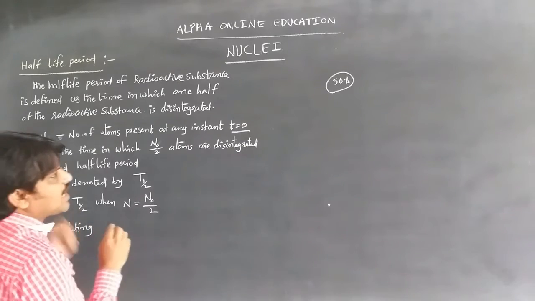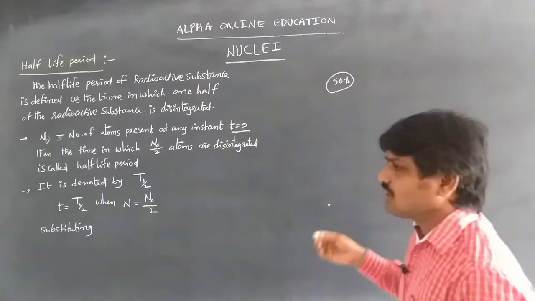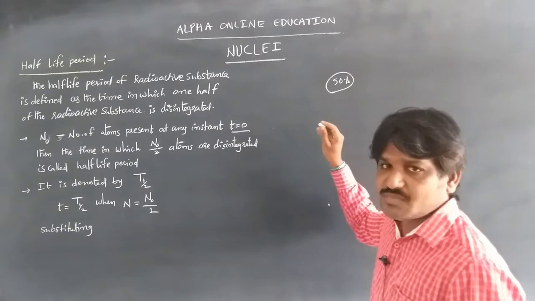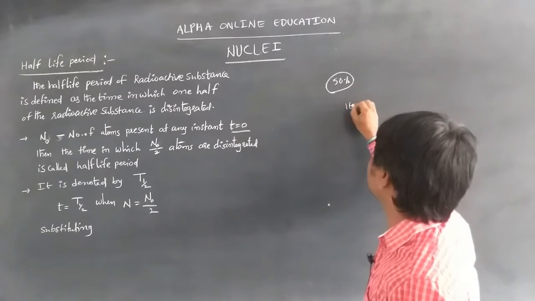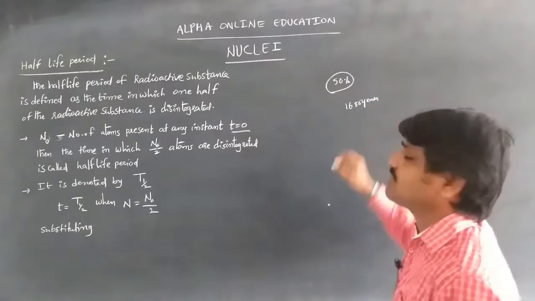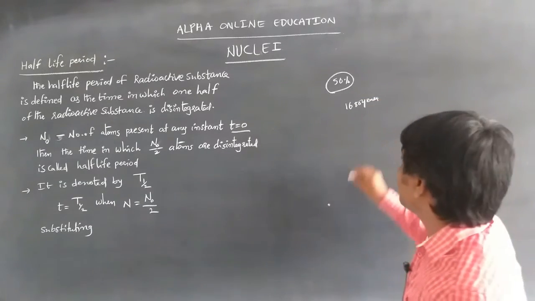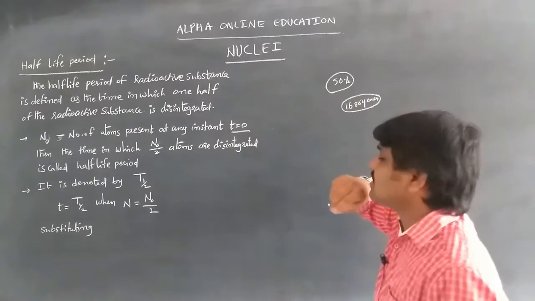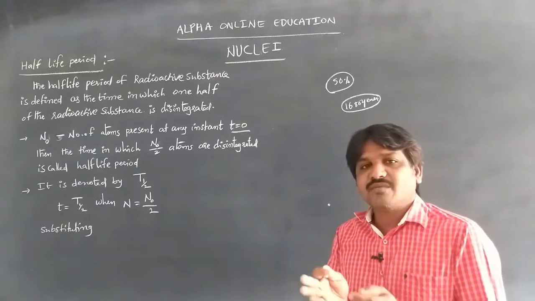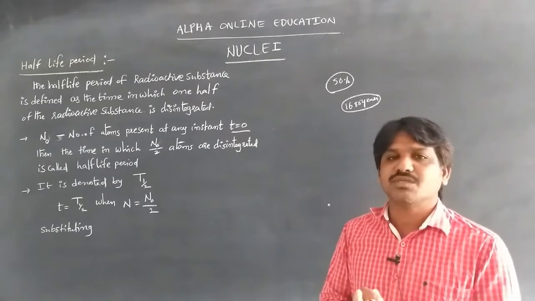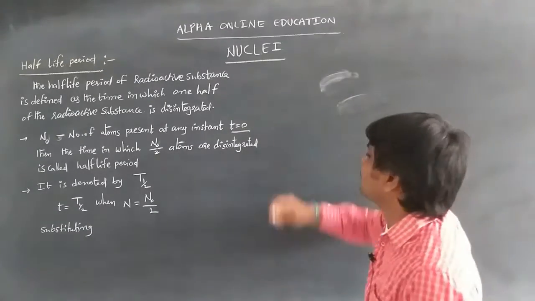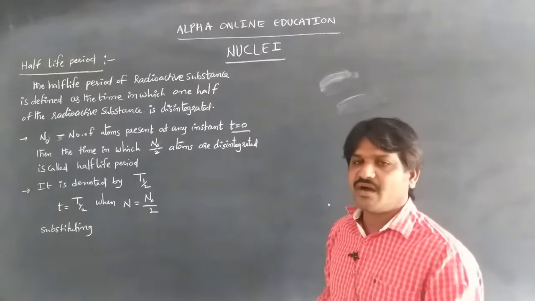For example, in the case of radium, which has a lifetime of 1680 years, the half-life period means that in that many years only half of the atoms are disintegrated. So the time in which half of the atoms of a radioactive substance are disintegrated can be considered the half-life period.